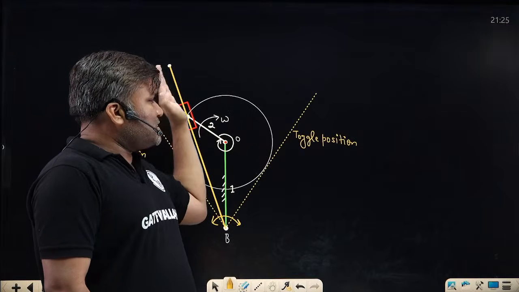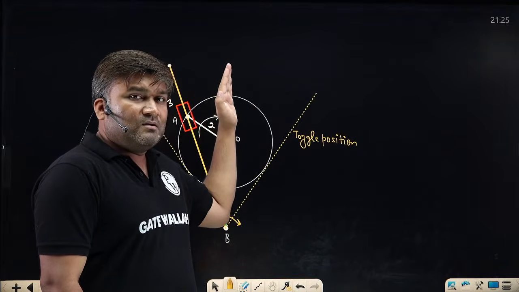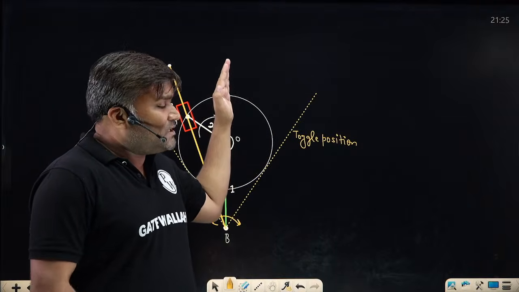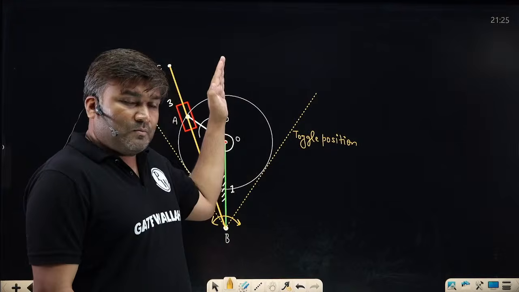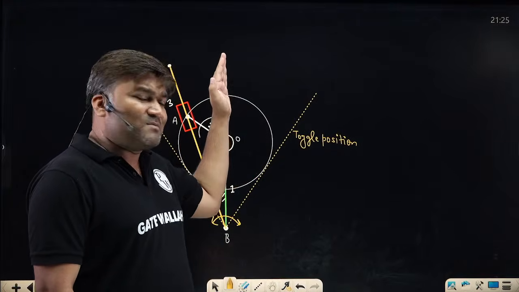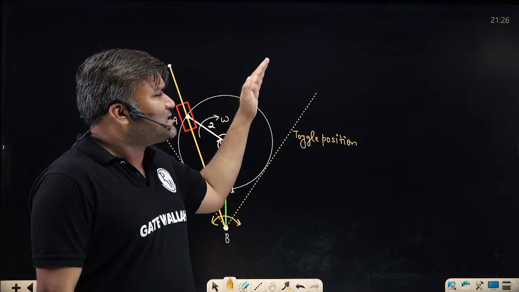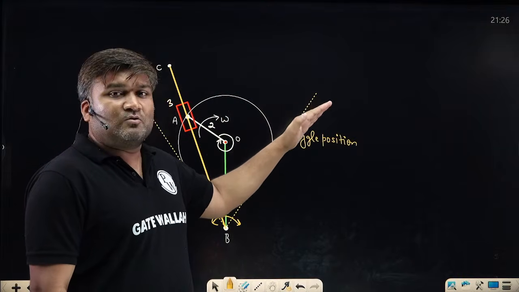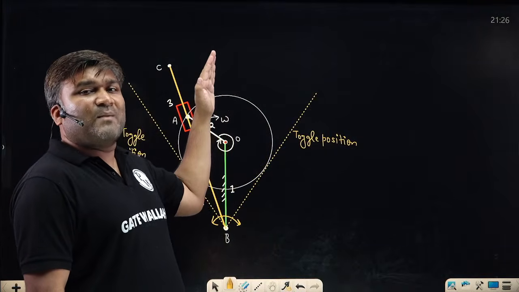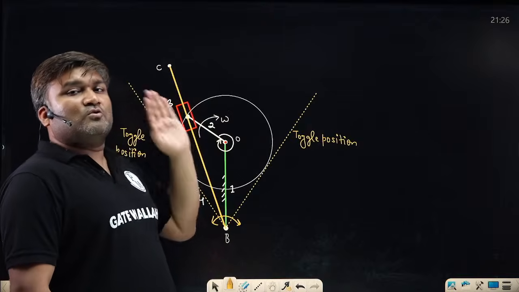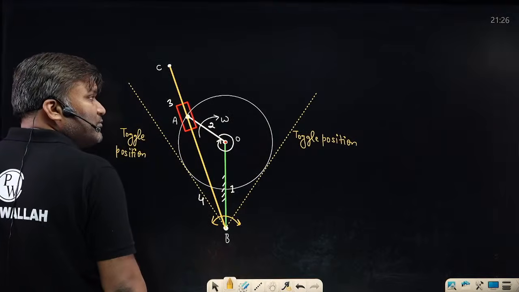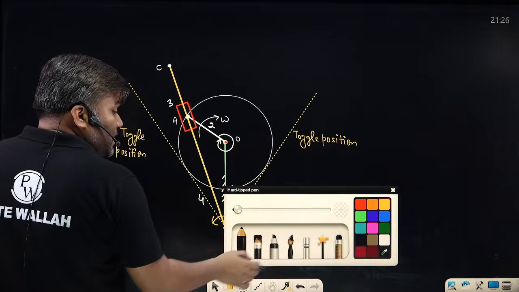Now its velocity increases, and somewhere in between we are going to have its maximum velocity. During half of the motion its velocity increases and reaches maximum, and during the rest of the motion its velocity decreases gently, and at the end it is 0. Again its velocity will increase, at the midpoint it will have maximum velocity, and then slowly it decreases to 0. So this kind of motion it is going to have. Careful, careful. These are the two extreme positions.